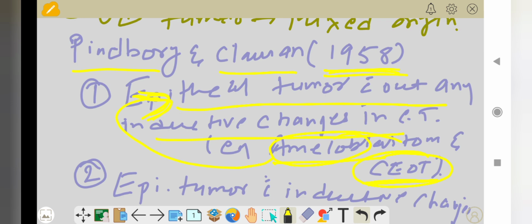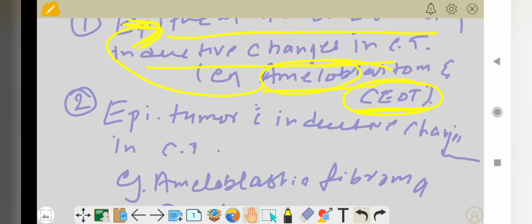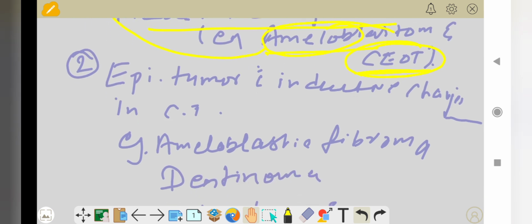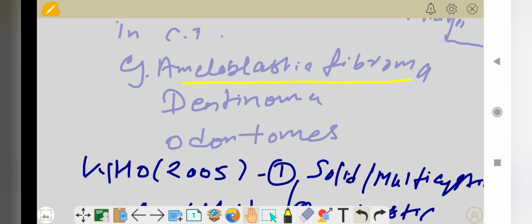Next, epithelial tumors that have an inductive effect in the connective tissue. These tumors are ameloblastic fibroma, then dentinoma and odontomes. So this is the classification given by Pindborg and Clausen in 1958.